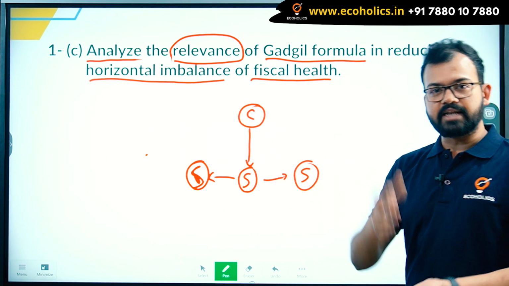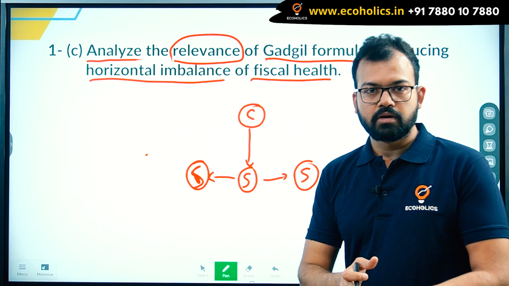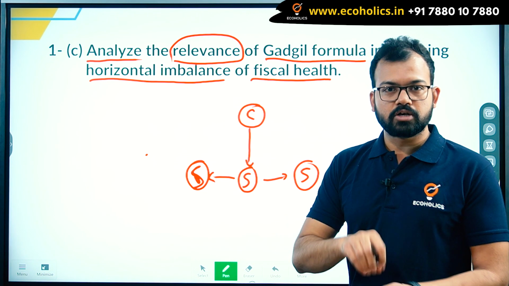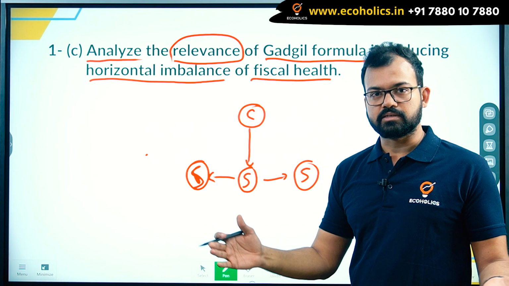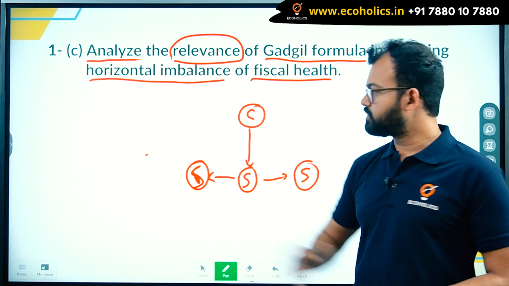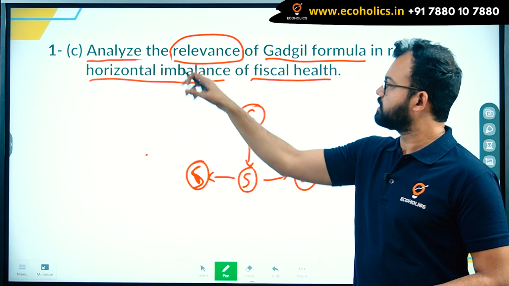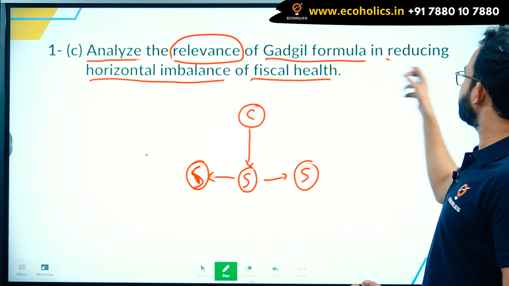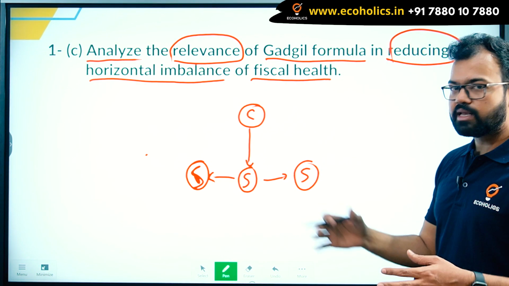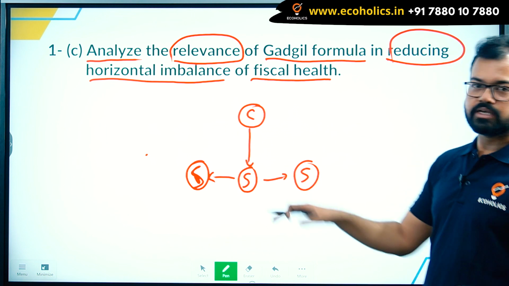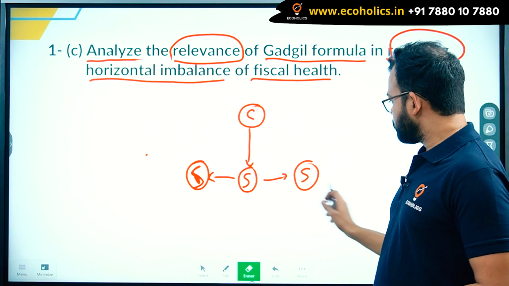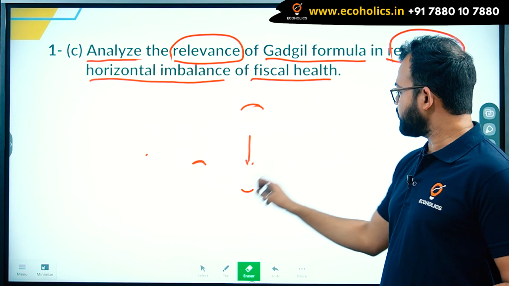So you understand that at the time of independence also, there were imbalances. In 2022, there are imbalances. And even in the next 50 years, imbalances will be there. So we cannot end them, but here the relevance is how it was able to reduce them. Ending the imbalances is not possible, but reducing is possible. So here, what do we have to write?